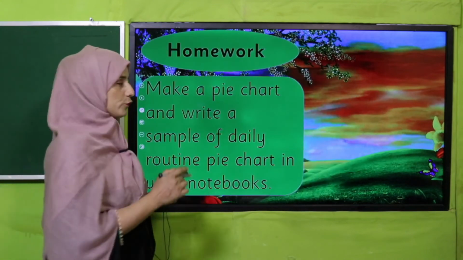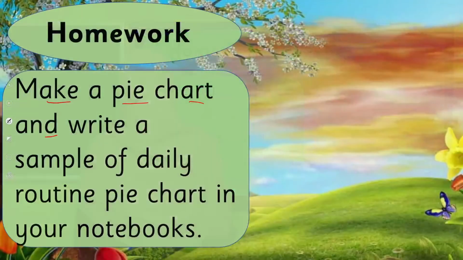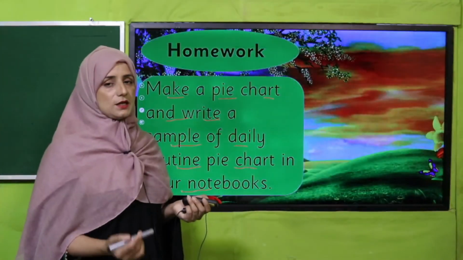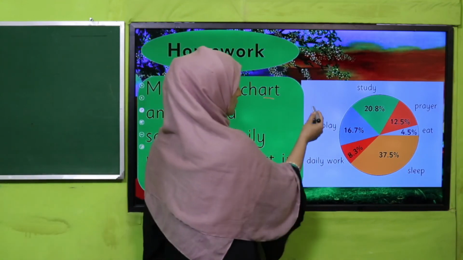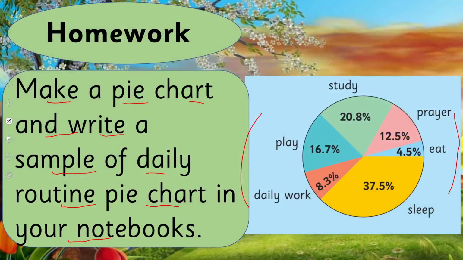So what's our homework for today? Make a pie chart and write a sample of a daily routine pie chart in your notebooks. You will mention your own daily routine, what you are doing during the whole day. There is a sample for you also, given in your book in the shape of a project, so you can do it in your homework. You will show your daily routine, how you are spending your day.